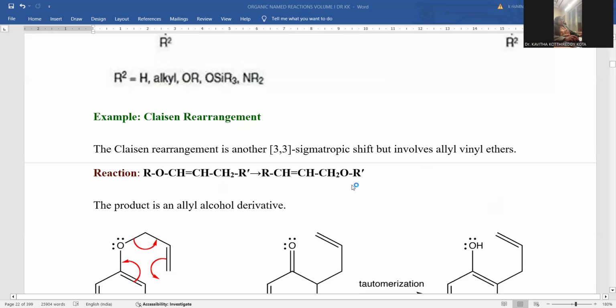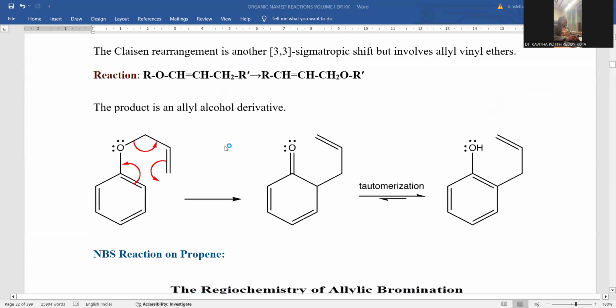Claisen rearrangement is also an example that comes under this allylic rearrangement only. So Claisen rearrangement is also part of allylic rearrangement only. Claisen rearrangement is carried out whenever I am taking that allylic group over the oxygen atom where the ether linkage is taken. This is isopropyl, this is the phenyl ether. Isopropyl phenyl ether is the molecule taken into consideration.